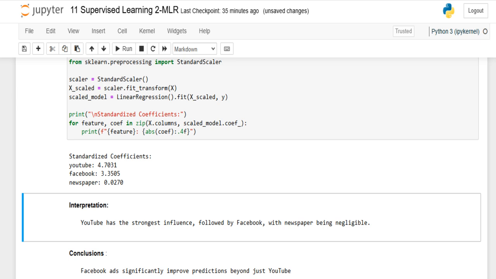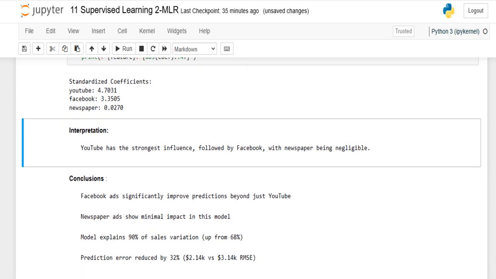We're going to continue from there next class, but before that, let me give some general conclusions. Facebook significantly improved prediction beyond just YouTube, and newspaper showed minimal impact in this model. The model explained 90% of sales variation, up from 68%, and the prediction error was reduced by 32%, from 3.14K to 2.14K RMSE. This is what we have generally now.